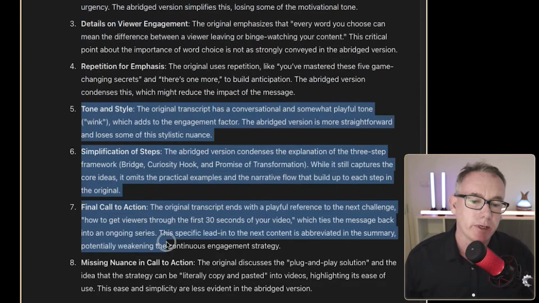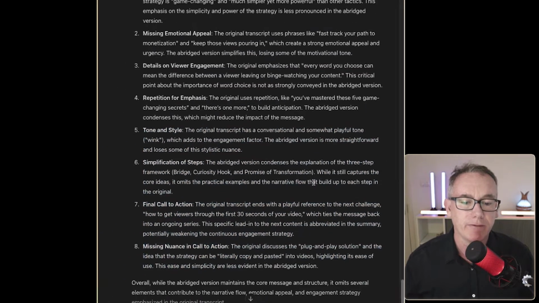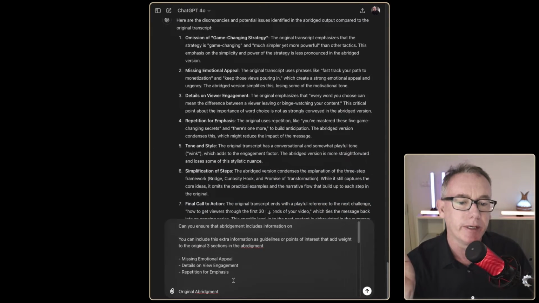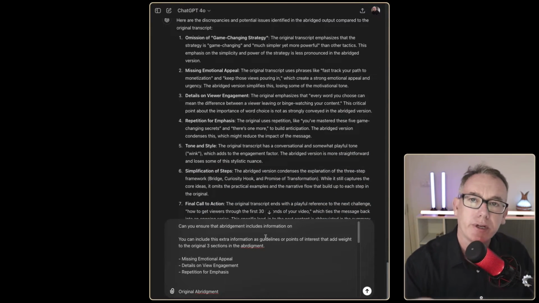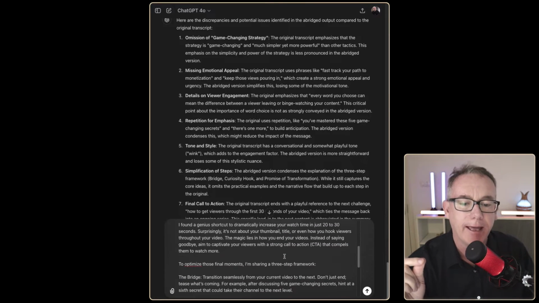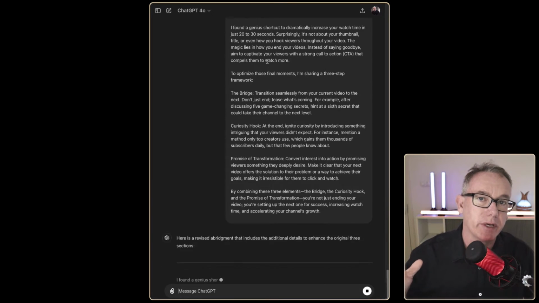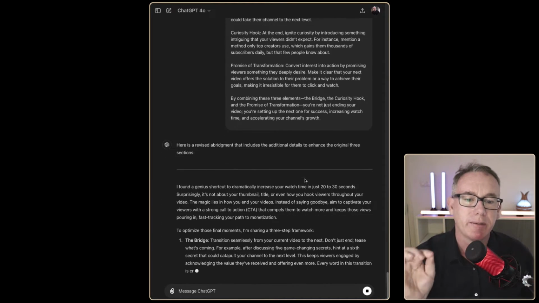Now, as I moved through and I looked at the other 4 going on here, I thought they're great, but they don't really add any value to the process. Again, they're more about creating engagement for the person watching the video. So I've just taken that information and I've put in a prompt that says, can you include 3 pieces of extra information, mostly guidelines and points of interest, in the original abridgment. Hopefully what we're going to get is a 3-point abridgment plus some extra guidelines, and this is going to be really useful to us